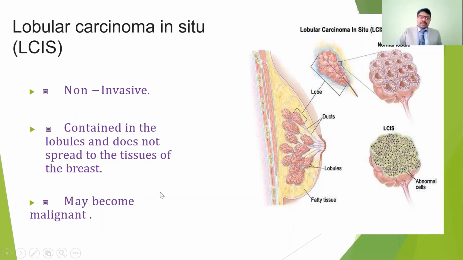The only thing is that it's not spreading to other parts of the body. Here there is abnormal tissue development, and the size of the lobes increases. But if we don't give proper treatment, it may become malignant. So that is the major complication of lobular carcinoma in situ.